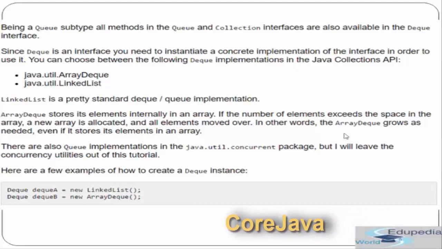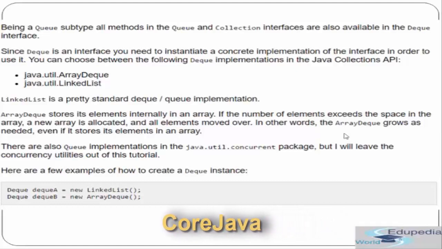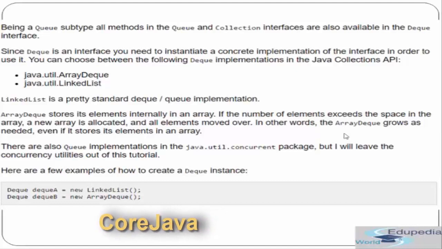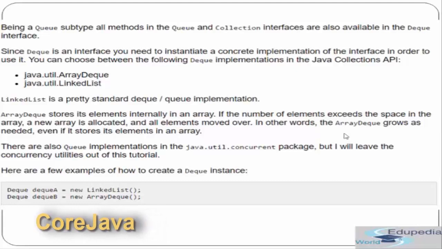java.util.ArrayDeque and java.util.LinkedList. Okay, LinkedList is a pretty standard Deque implementation. ArrayDeque stores its elements internally in an array. If the number of elements exceeds the space in the array, a new array is allocated and all elements are moved over. In other words, the ArrayDeque grows as needed even if it stores elements in an array.